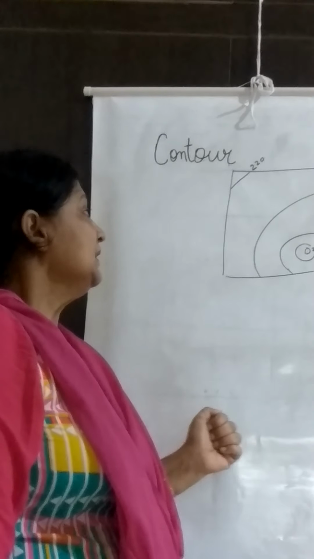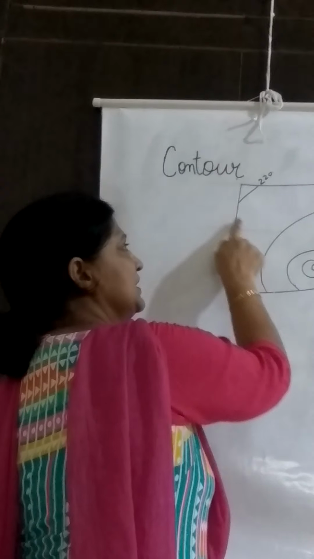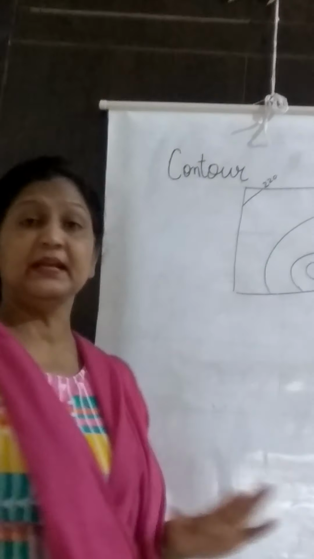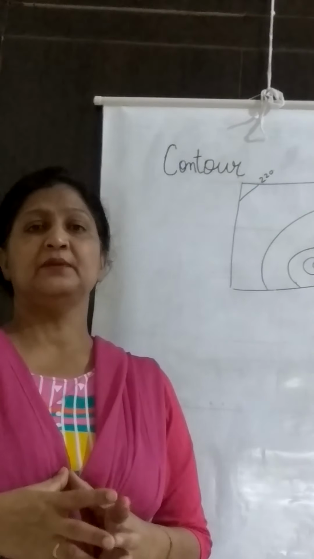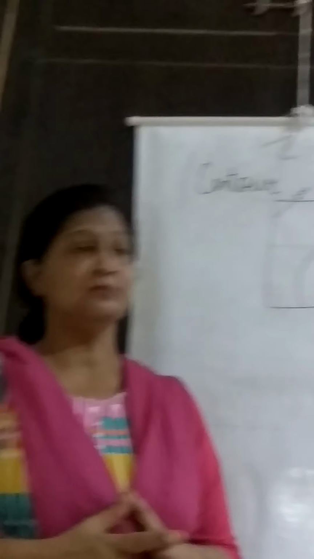You also see somewhere the contour lines are very close and somewhere the contour lines are very apart. The apart contour lines indicate the plain area, while close contour lines represent a mountainous region. They are always circular in motion.